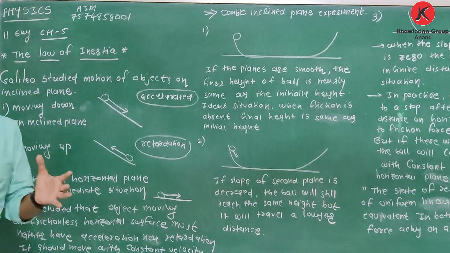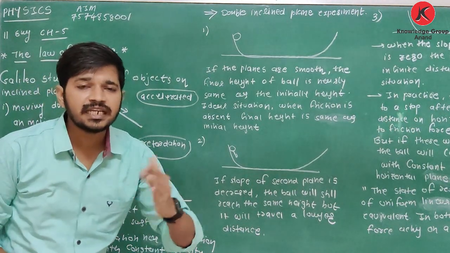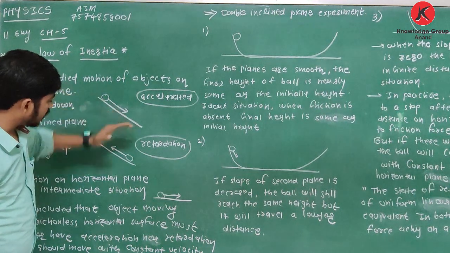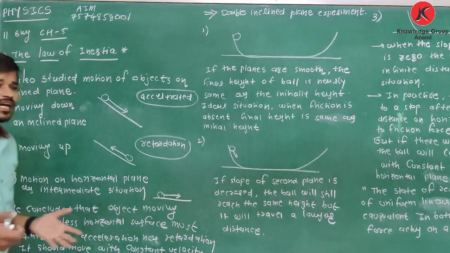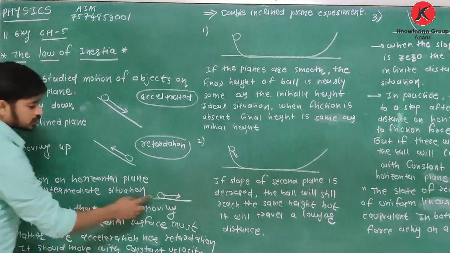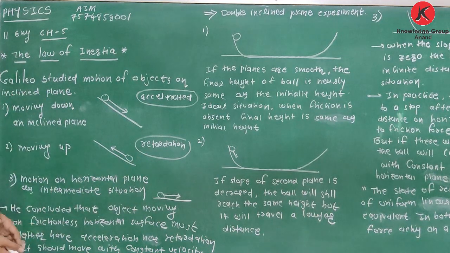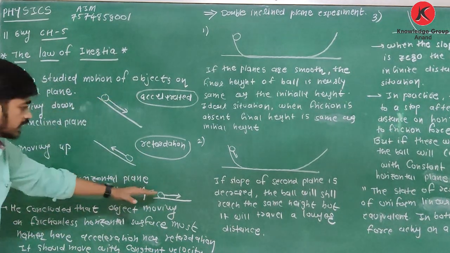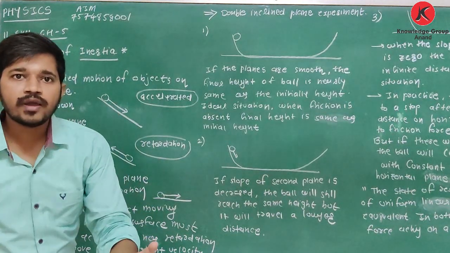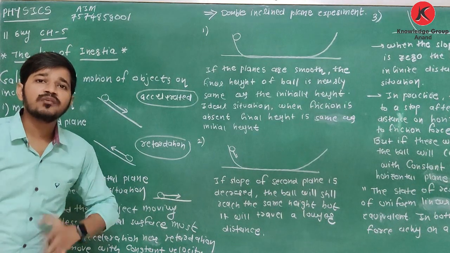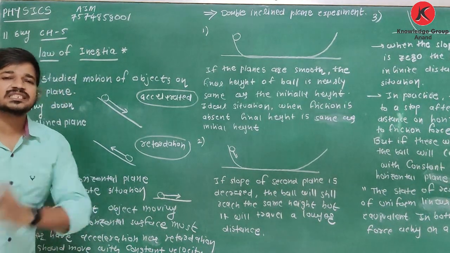Now, it is one slope moving downward, one slope moving upward. If I take a horizontal surface, that is the intermediate stage between the slope in the downward direction and the slope in the upward direction. If there is no slope, moving on a horizontal plane, then in one case it is acceleration, in the other it is retardation. So in this case, no acceleration, no retardation, means the object is moving with uniform velocity.